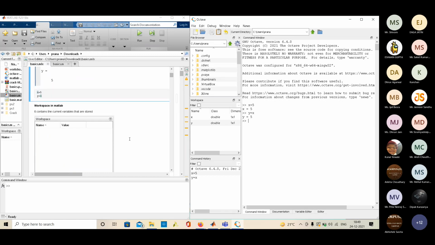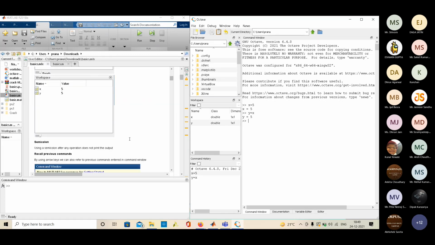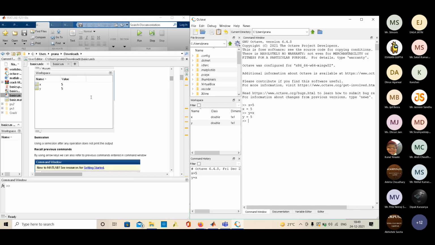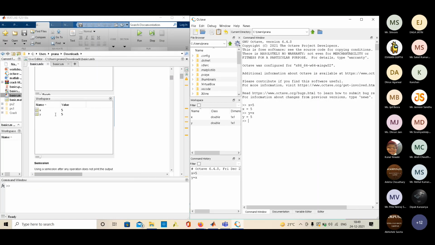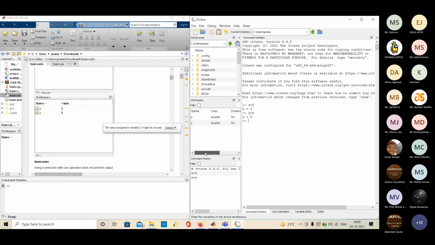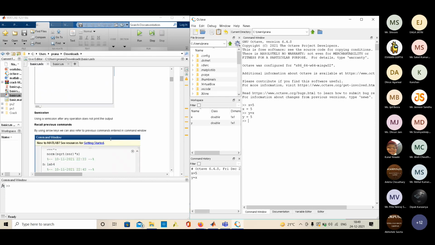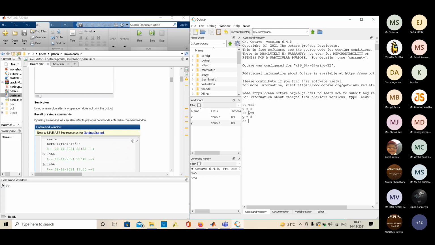So this is like a workspace. I have added images also, so you can see how it looks in MATLAB, but everything is the same. There is one basic thing: if you write x equal to 5, the output is also displayed below.